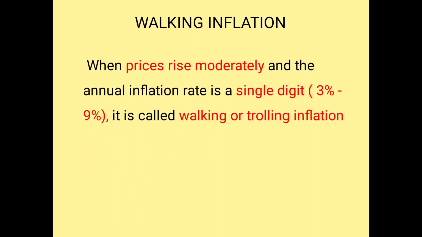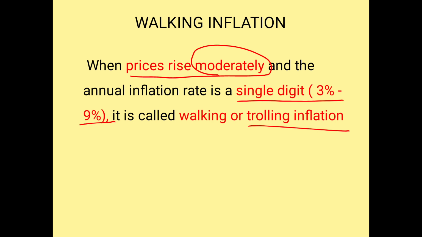Now the next one is walking inflation. The prices rise moderately because they move only in single digits, maybe 3 to 9% change. We call it walking inflation, otherwise called trolling inflation. This can be an objective question. So when the price rises about 3% to 9%, you should write it as trolling inflation. Or they might ask you what is trolling inflation.